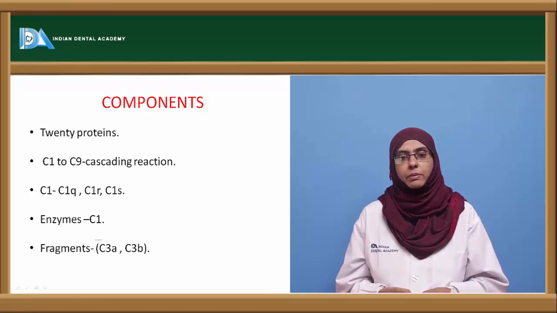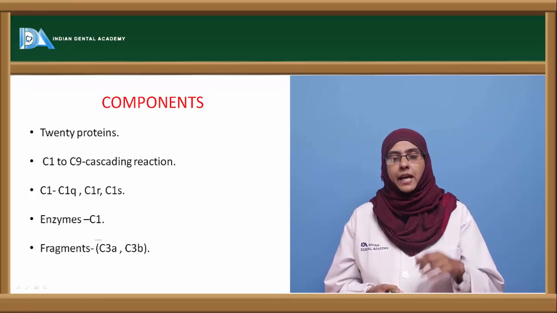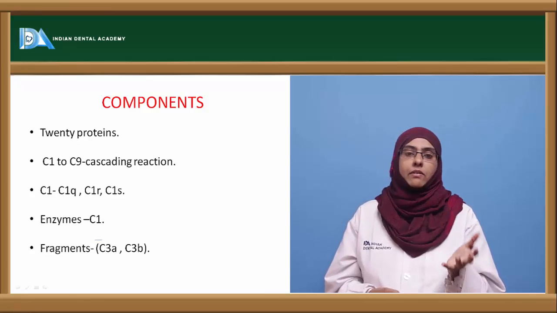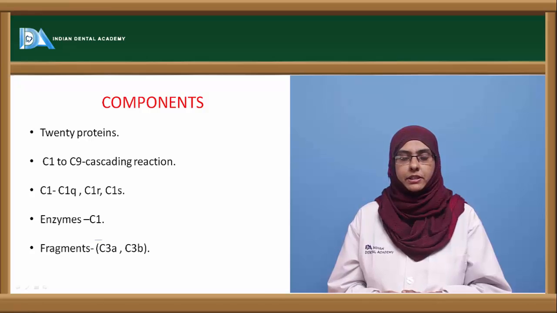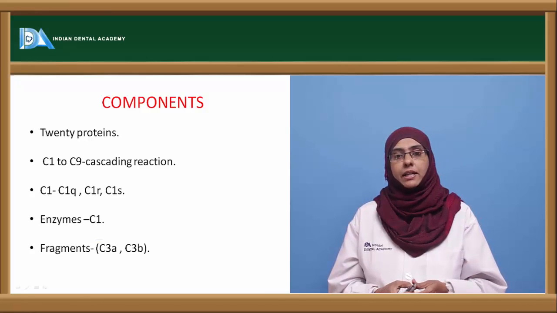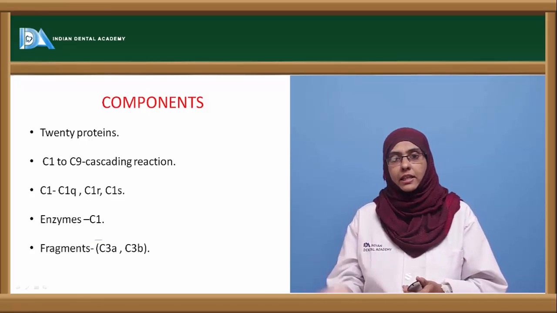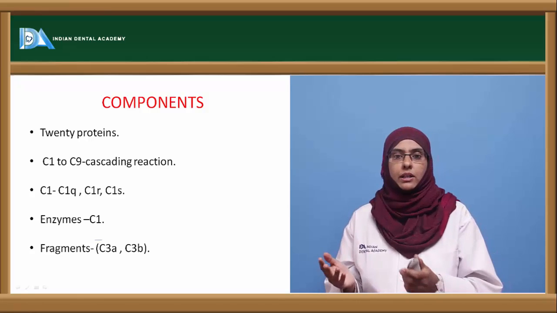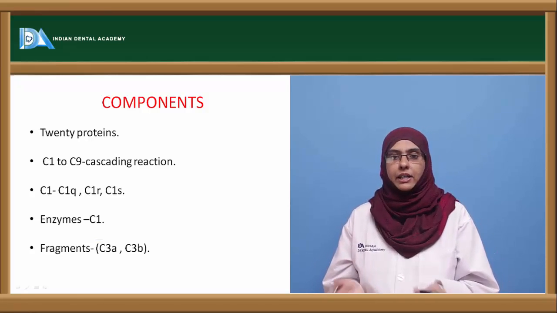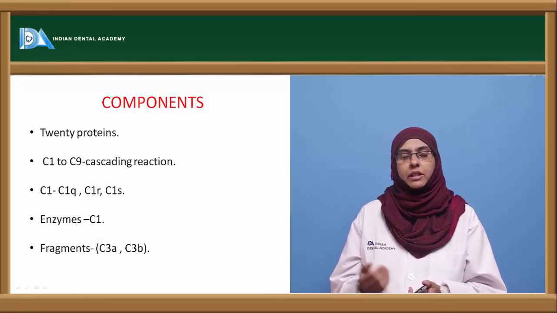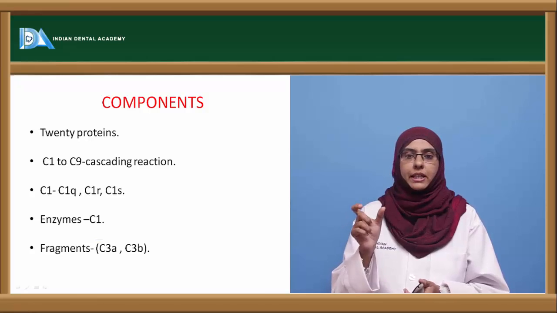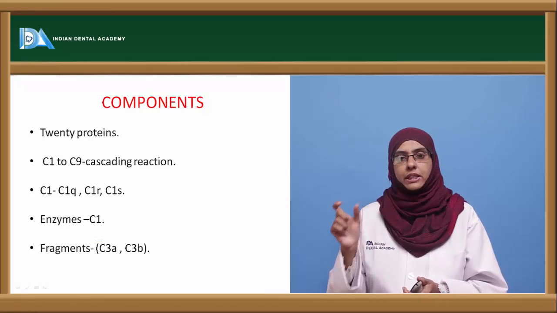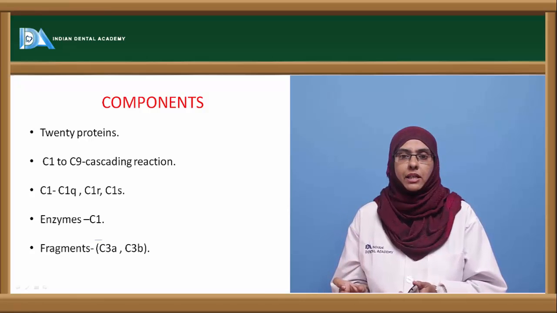Usually these complement proteins are enzymatic in nature, and each enzyme, once it has been activated, activates the other proteins of the complement system. Once the enzyme has formed, it cleaves the other complement protein into two fragments of unequal lengths. One is called the smaller subunit and the other is called the larger subunit. Take for example, if C3 component is getting cleaved, it cleaves into C3a and C3b. C3a is the smaller unit and C3b is the larger unit.